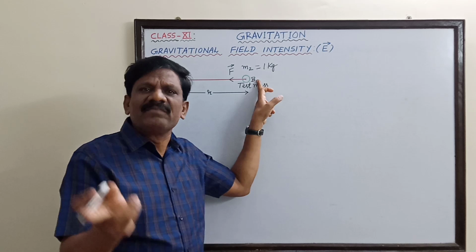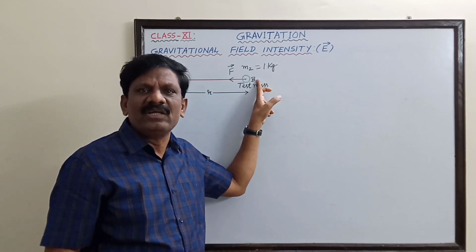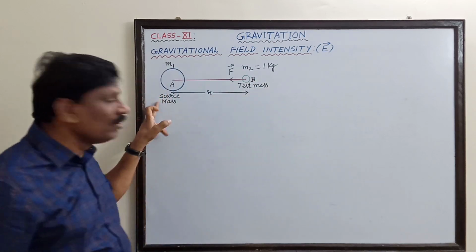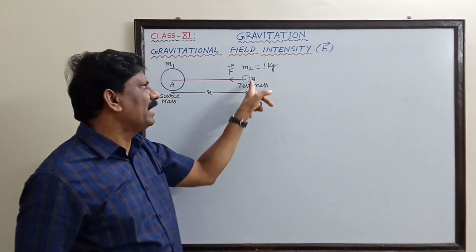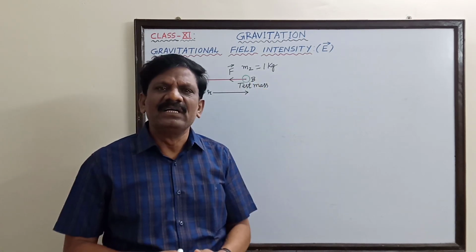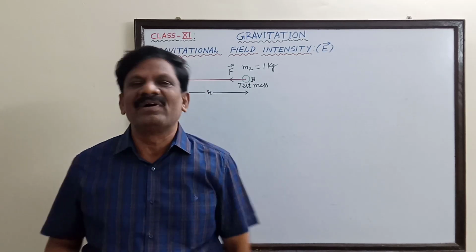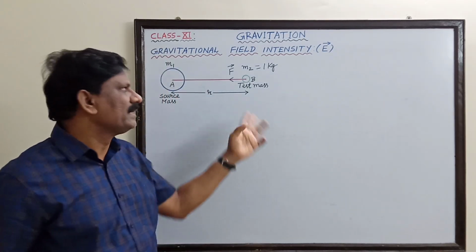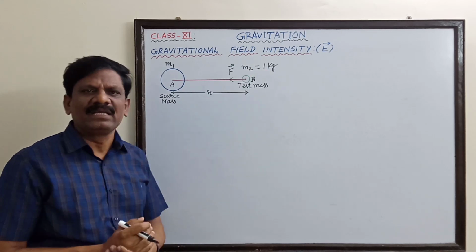It gives the strength or the intensity of the gravitational field of whom? Of the source mass. So when I say gravitational field intensity at any point, it means the strength of the gravitational field due to the source mass, keeping a test mass of 1 kg. So we are going to derive the expression for that.